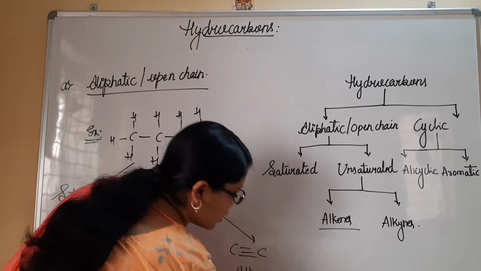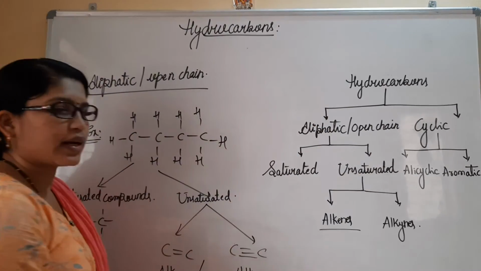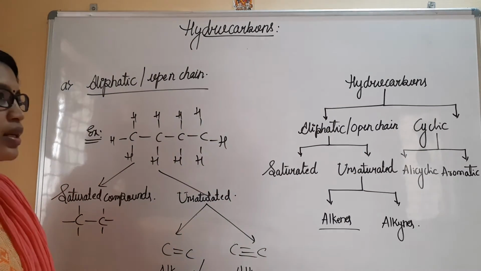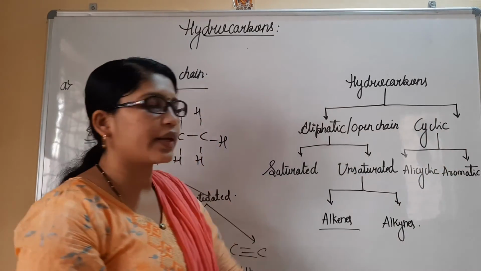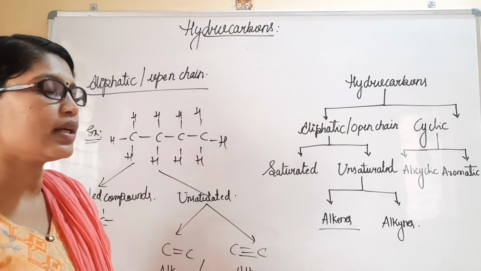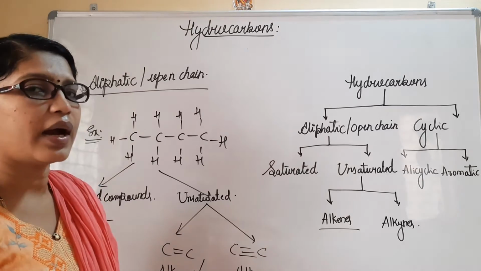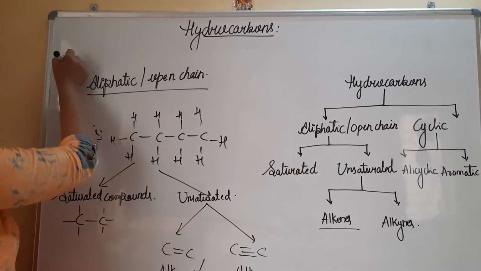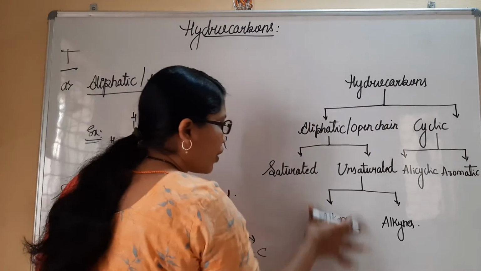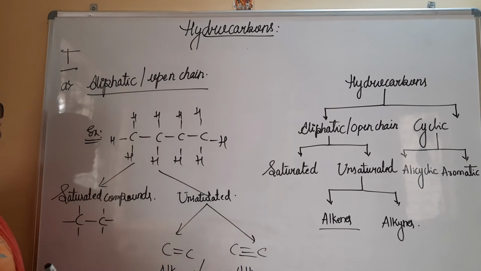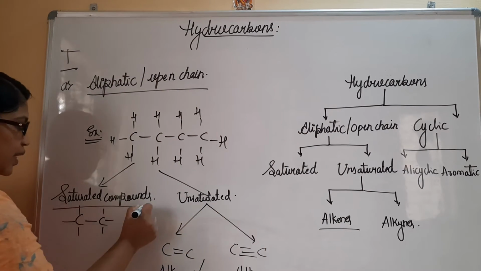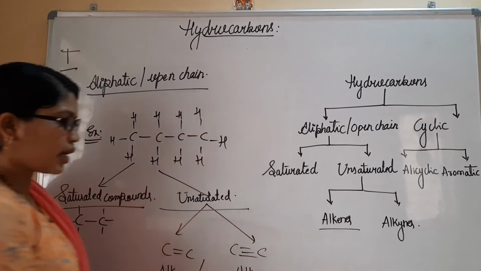So this is one way of classifying the compounds based on their structure. Likewise, we also have the second broad category, which is called cyclic compounds or cyclic hydrocarbons. The first category I have written here is aliphatic compounds, also called open chain hydrocarbons, which are saturated and unsaturated.